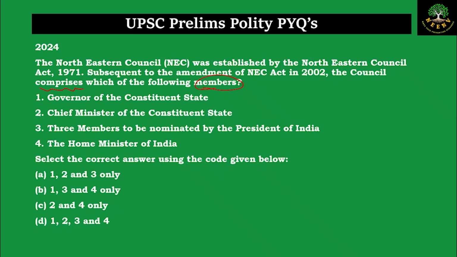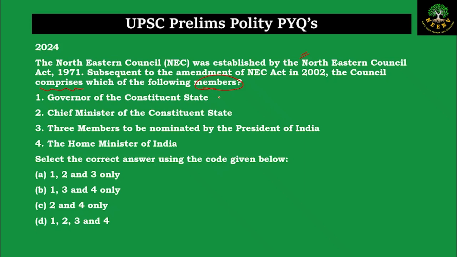If you recall correctly, the Northeast Council is an advisory body which was actually established under this Northeastern Council Act of 1971. And the main purpose is the council will have certain members who are the governors of the constituent states, the chief ministers, and the members nominated by the president, so that they can advise about the development of the Northeast region. Here, when we say Northeast region, it includes the 7 Northeastern states and Sikkim. So total for the 8 states, they will give various suggestions about the implementations of different development measures.